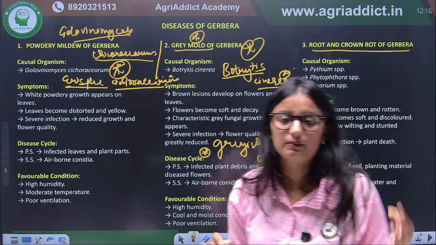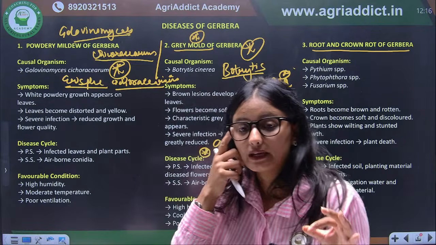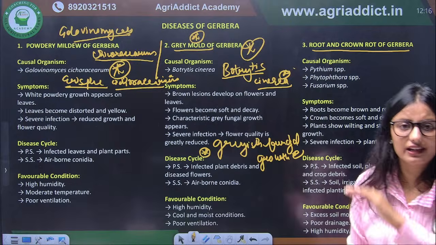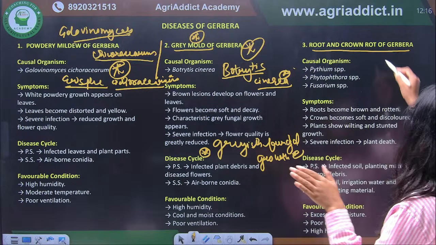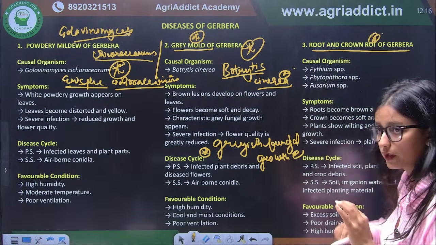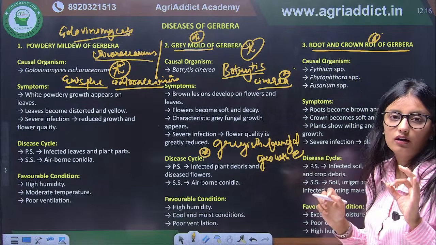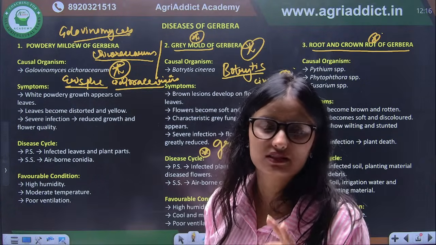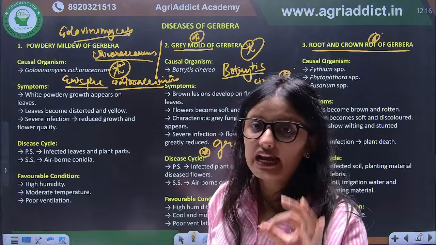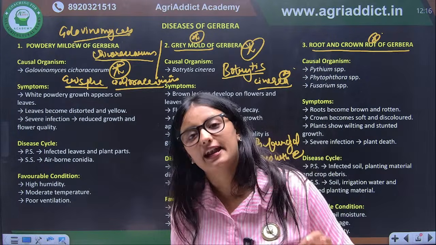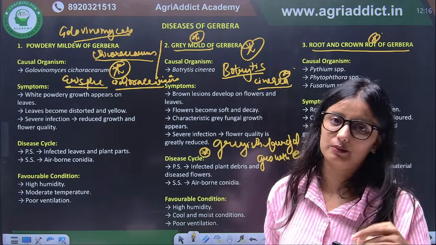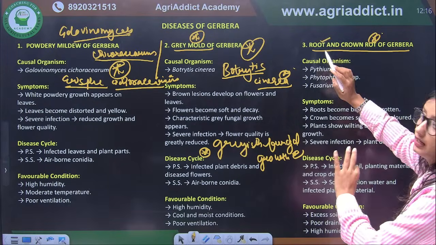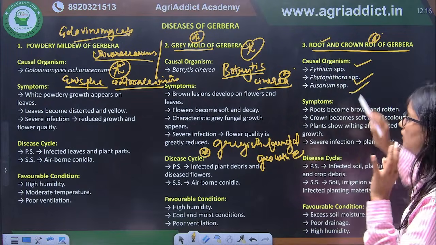As its name indicates, in crown rot the root and crown portion is getting rotted. Mostly when there is a root disease, what is the causal organism, root or crown? It will always be Pythium and Phytophthora, and sometimes Fusarium. So here also the causal organisms for root rot are Pythium, Phytophthora and Fusarium.